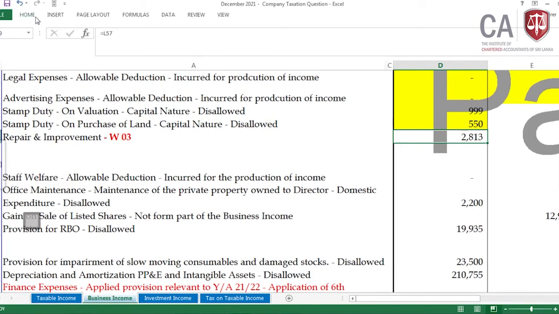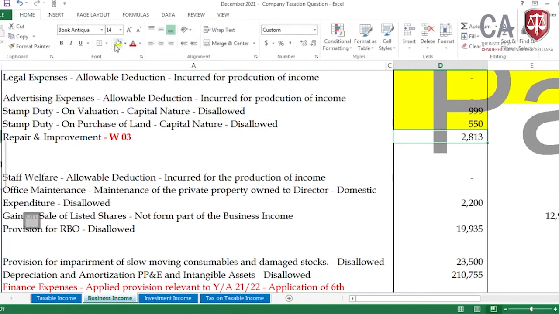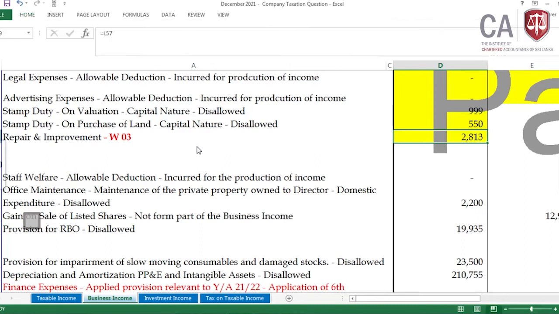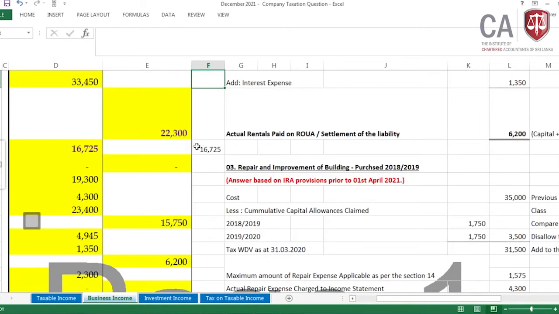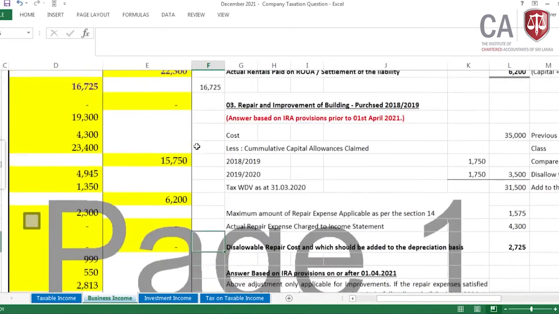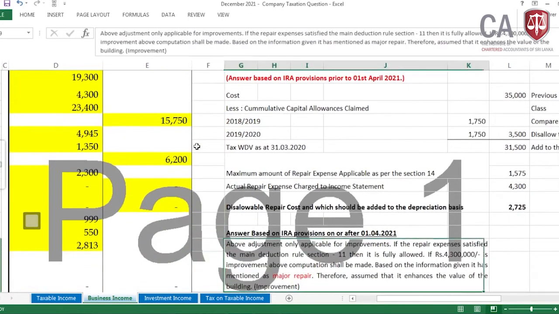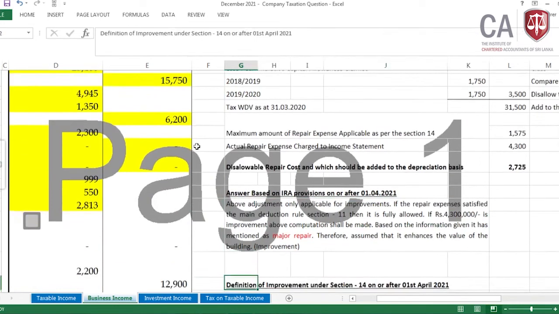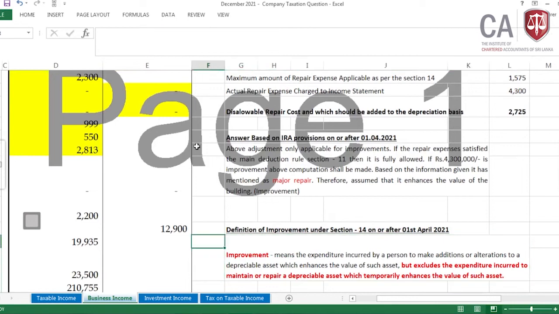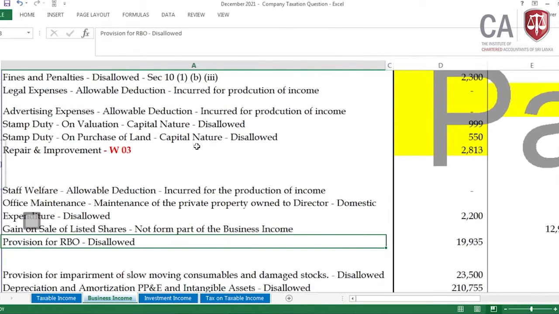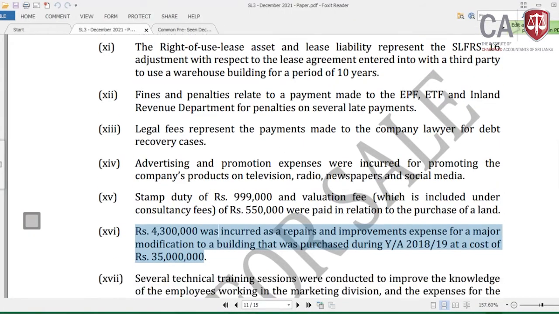This has been done by adjusting to 21-22, elaborating the changes that happened to the year of assessment 21-22, and the answer has been modified accordingly, with the earlier provision and the current provision and why it is applied like this. If it is repair, what we have to do, what the definition of the improvement is, everything is provided to you, and after that I have taken the answer. Okay. Now come to the next one, the repair and improvement has been completed.